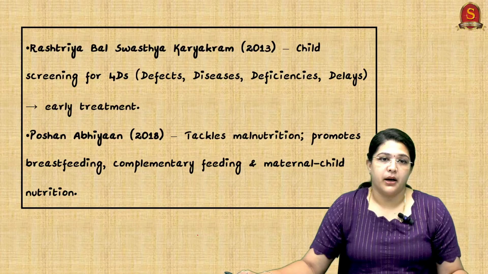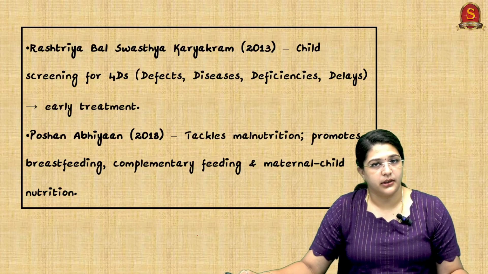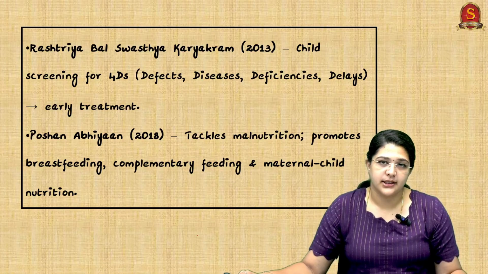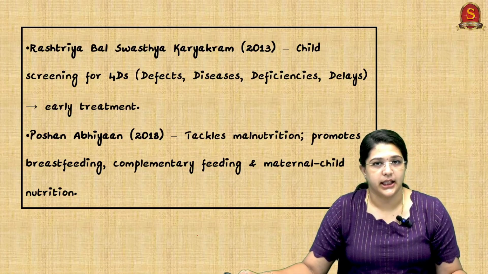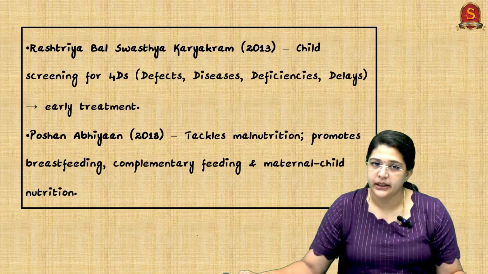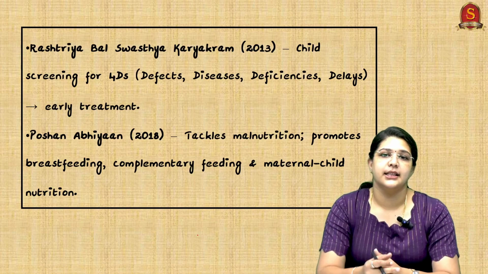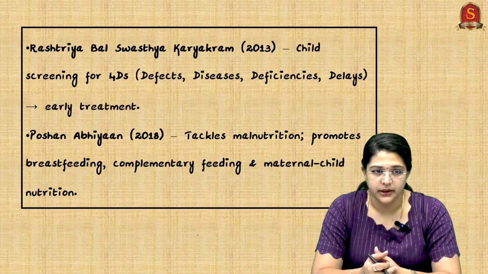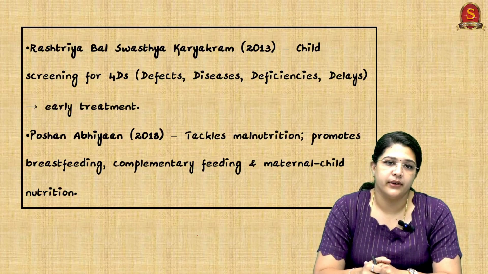Then Rashtriya Bal Swasthya Karyakram 2013, which is child screening for 4Ds. What are the 4Ds? Defects, diseases, deficiencies, delays. Very important, so I'm repeating: the 4Ds are defects, diseases, deficiencies, delays, so that we can go for early treatment. And Poshan Abhiyan, finally, very important.